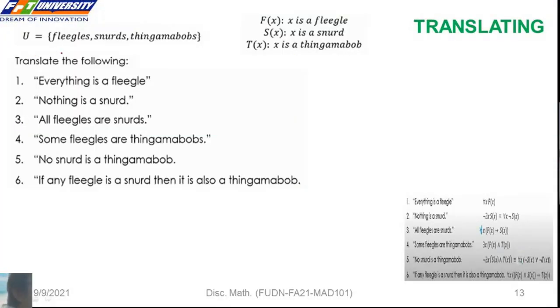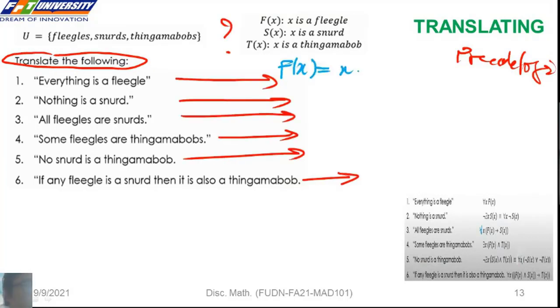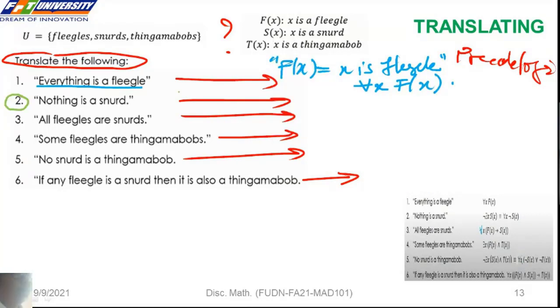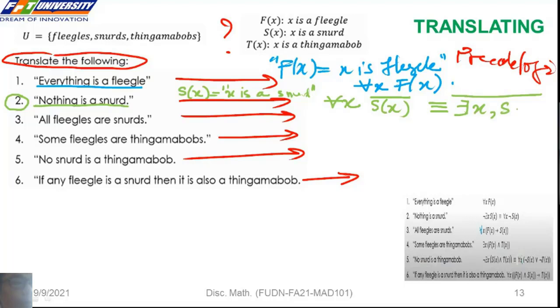Now we translate the following English sentences to predicate logic. F of X means X is a teacher. So we can translate the sentence: for all H, F of H. The next one, we can denote H of H: H is a snot. So the statement says nothing, not everything. So we can write for all H, not H of H. Không có ai là snot, có nghĩa là tất cả đều không phải là snot. Equal to not exists H, H of H.